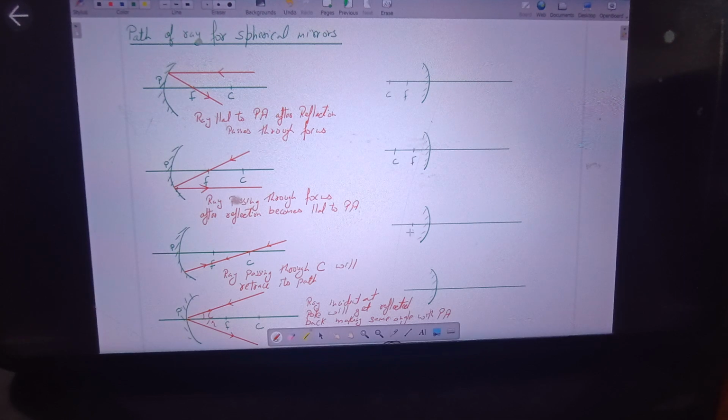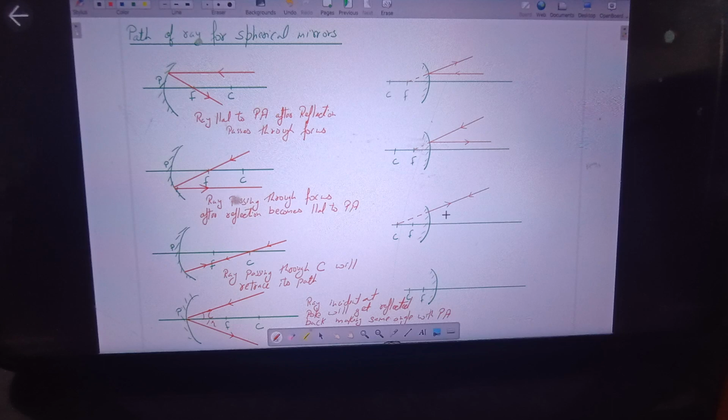Then a ray which is parallel to principal axis will diverge out such that it appears to pass through focus. It will get reflected back such that it appears to pass through focus. A ray which is incident on the mirror surface such that it appears to pass through focus after reflection will get parallel to principal axis. A ray which is incident on the mirror surface such that it appears to pass through center of curvature will retrace its path.